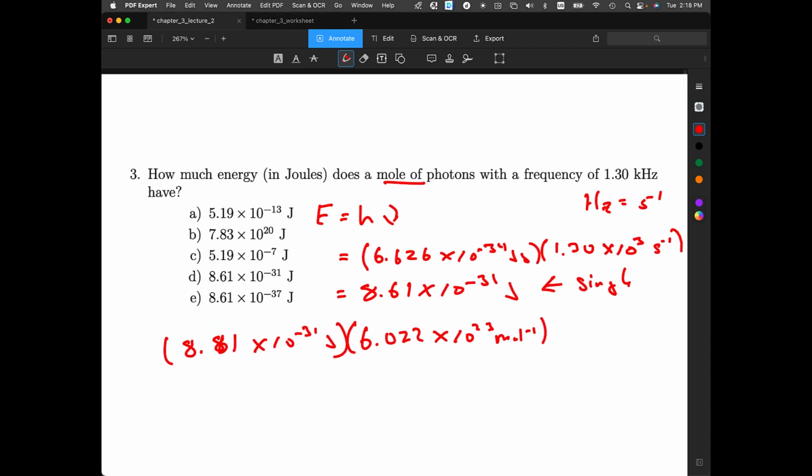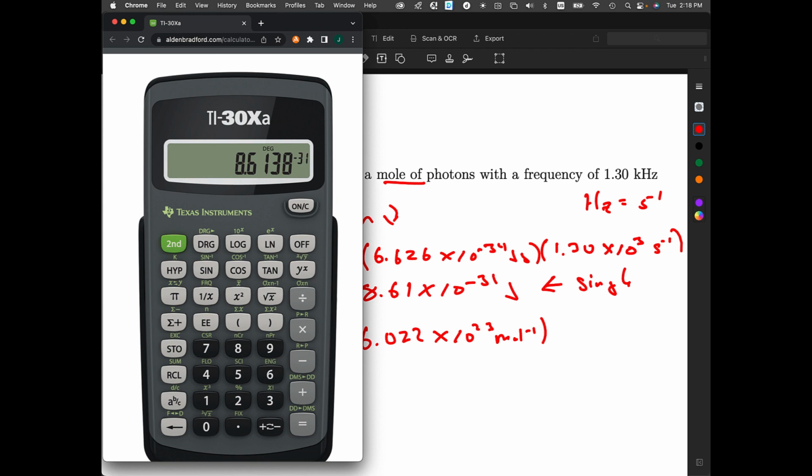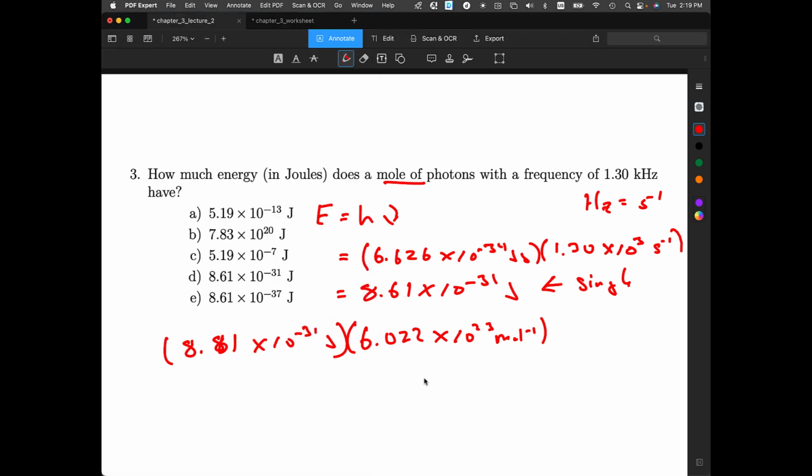Okay, and so we go back and we just multiply this times 6.022 EE23, and I get that. If I count the number of dots, the decimal point goes over 1, 2, 3, 4, 5, 6, 7. And so that gives me 5.19 times 10 to the minus 7 joules. And that's for a mole of photons.